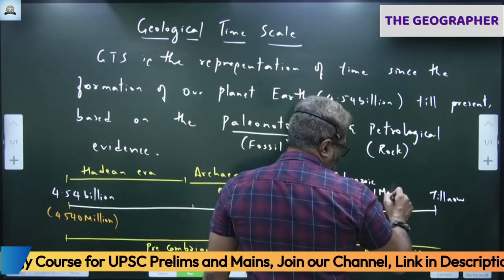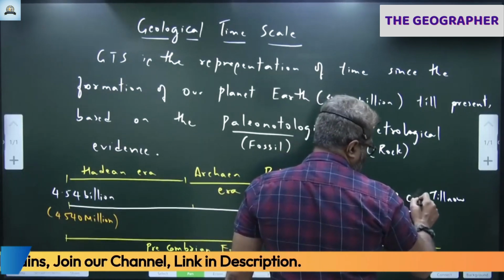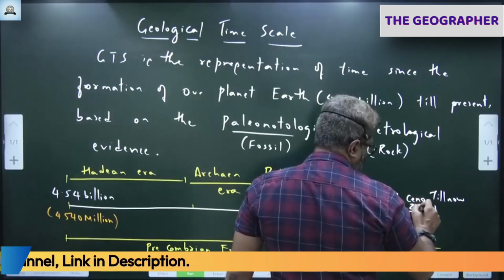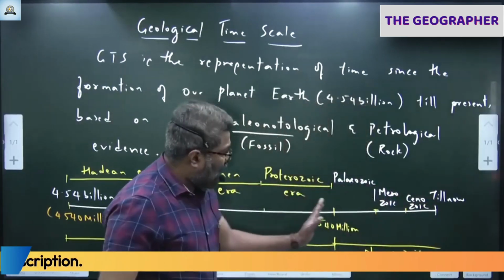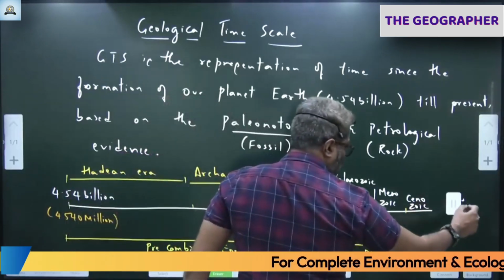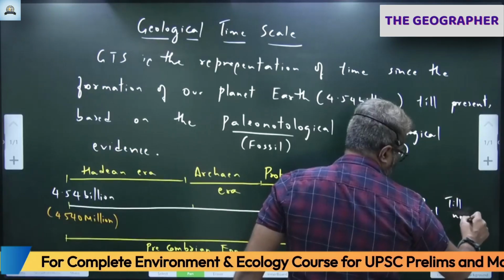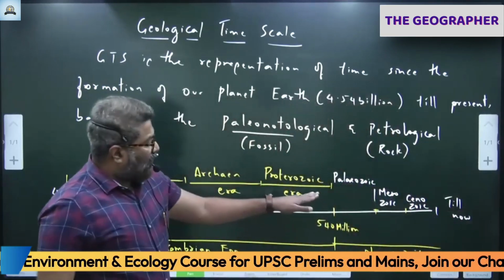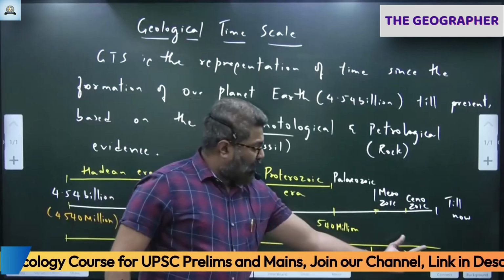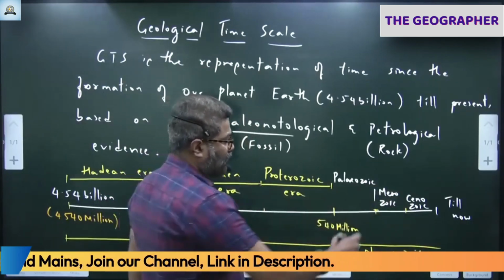Paleozoic, Mesozoic, Cenozoic. These are the three eras inside this. The Phanerozoic Eon is divided into Paleozoic era, Mesozoic era, Cenozoic era.